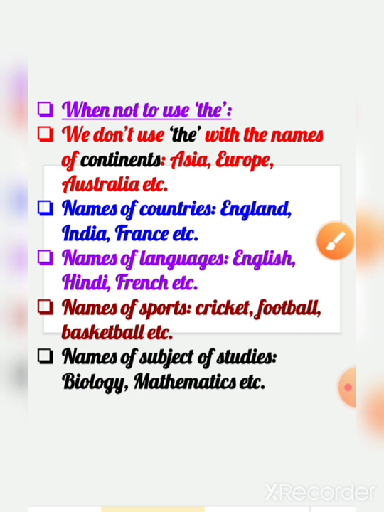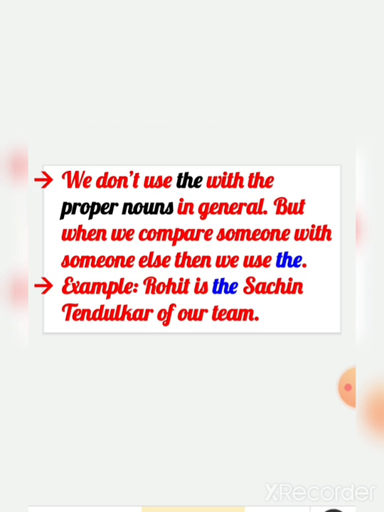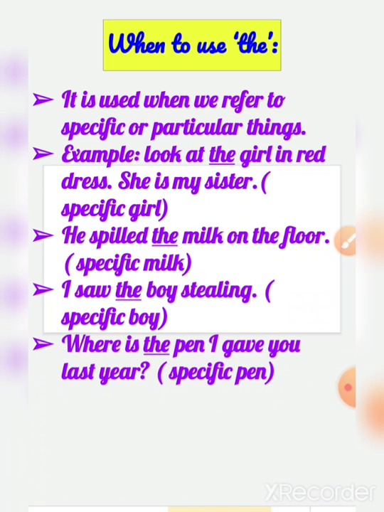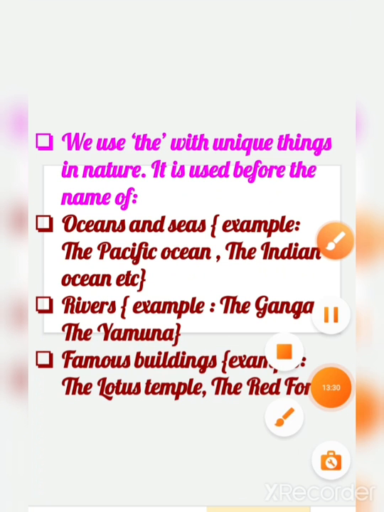We don't use the with proper nouns in general, but when we compare someone with someone else, then we use the. Example, Rohit is the Sachin Tendulkar of our team. I'm comparing Rohit with Sachin Tendulkar. So Rohit is the Sachin Tendulkar of our team. So we use the when we refer to specific or particular things.